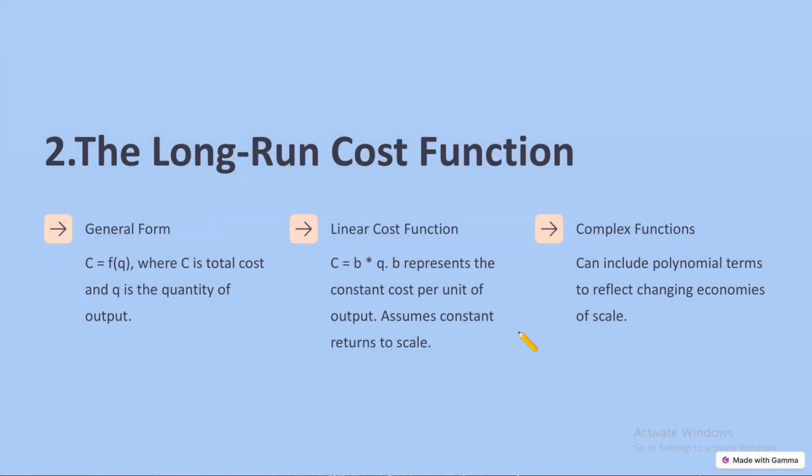The long run cost function. General form. The long run cost function is C equals f of q, where C is the total cost and q is the quantity of output. Linear cost function, C equals B multiplied by q. B represents the constant cost per unit of output, and assumes constant returns to scale. A complex function can include polynomial terms to reflect changing economies of scale.